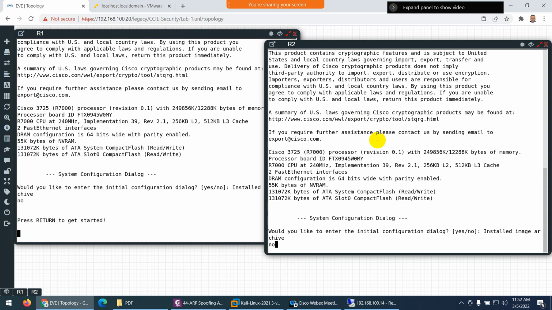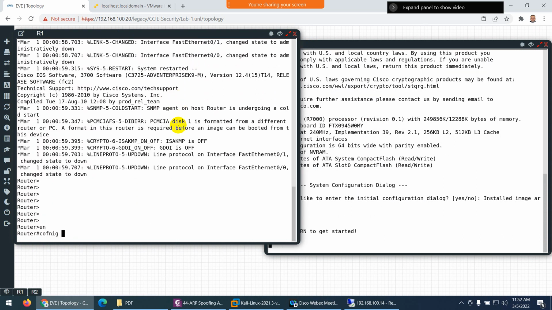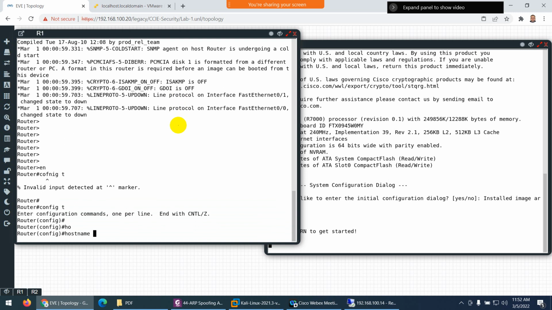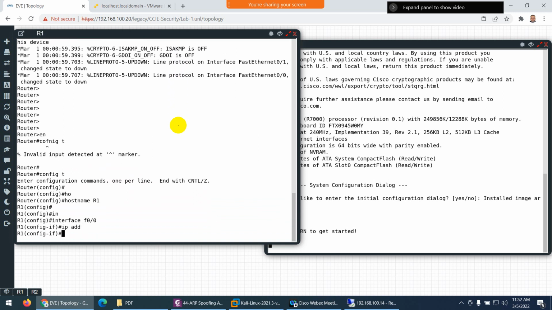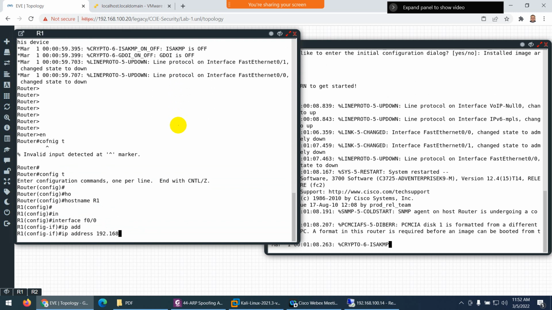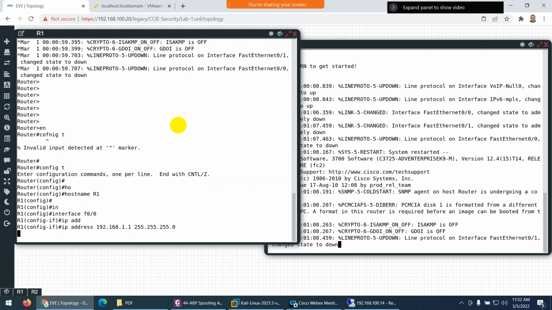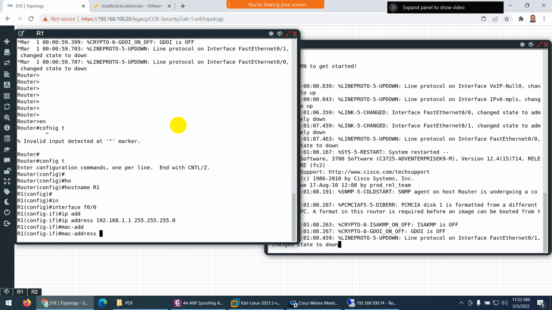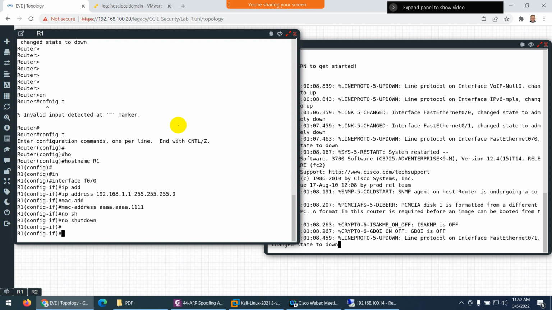This is R2. So let's go to R1: enable, config terminal, hostname R1, interface 0/0, IP address 192.168.1.1 255.255.255.0, and MAC address we decided 1234.1234.1111. Done, and no shutdown.